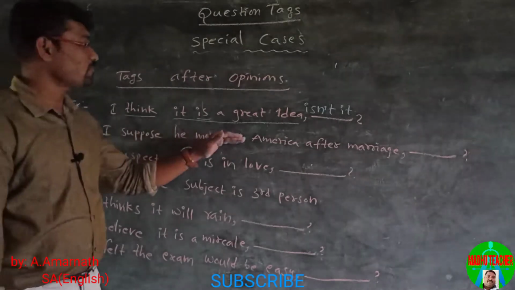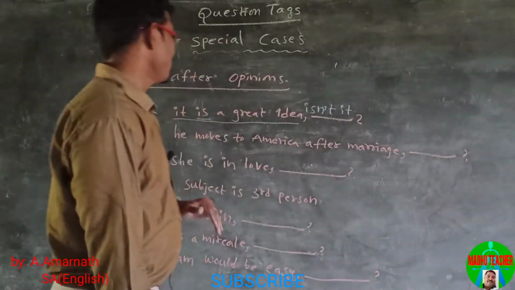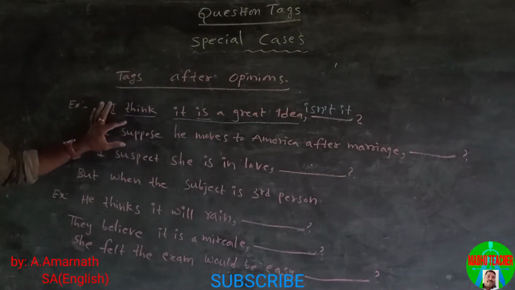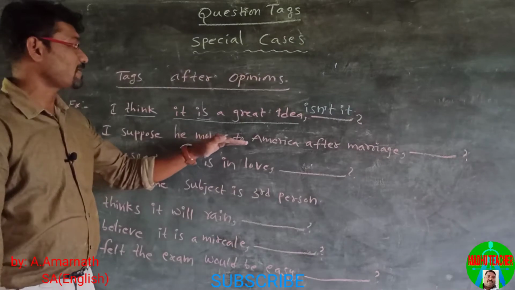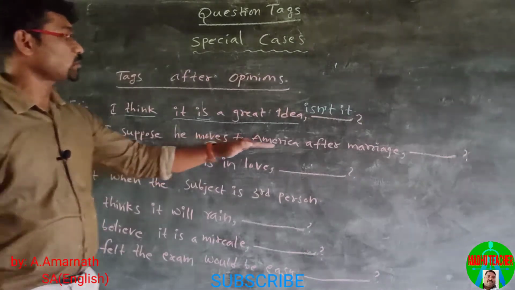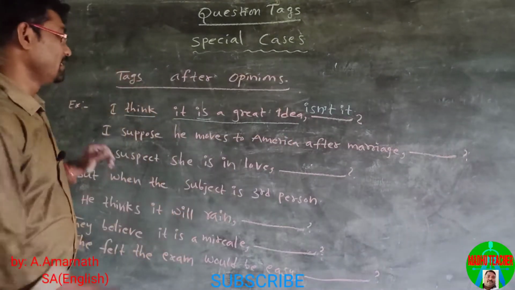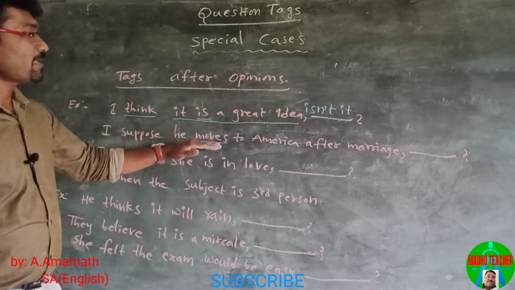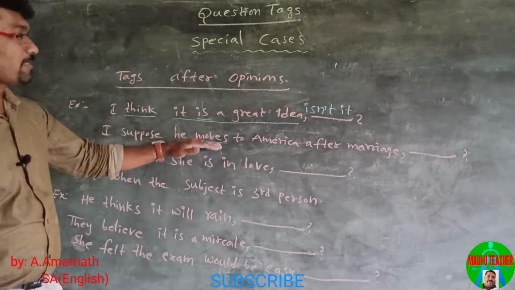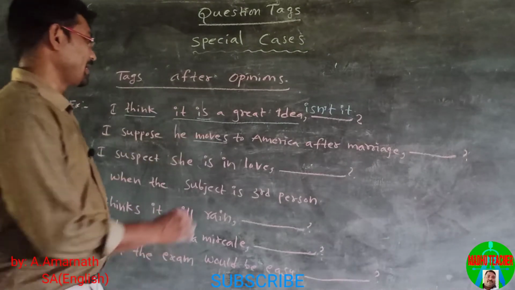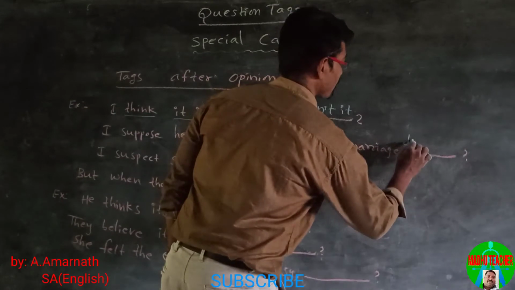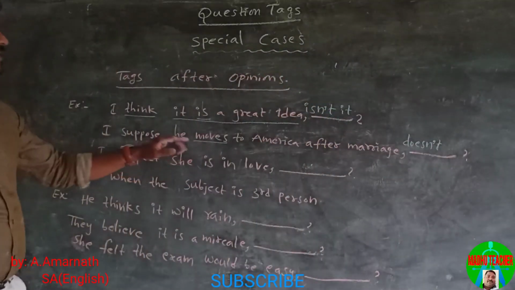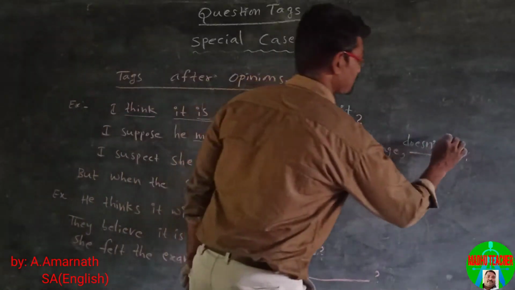I suppose he moves to America after marriage. This is my opinion. I guess, I suppose. The main part of the sentence is he moves to America after marriage. Here the main verb is moves. So it is positive. The tag must be negative. Doesn't, and the pronoun is he.